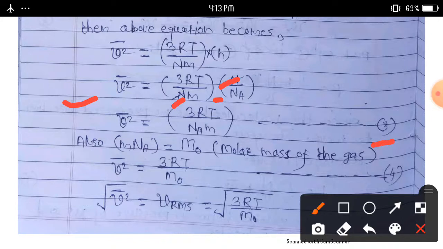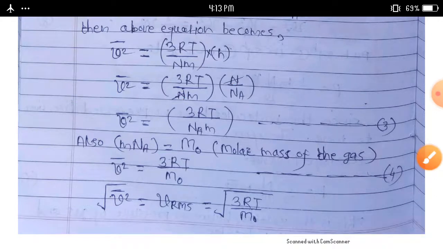Consider equation number 3. Also we know that small m into N_a is equal to M_0. This M_0 means the molar mass of the gas.